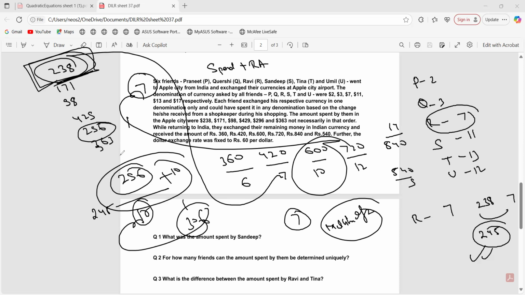For 2, what will we be having? 98. 171 plus 9, add 9 to 171.